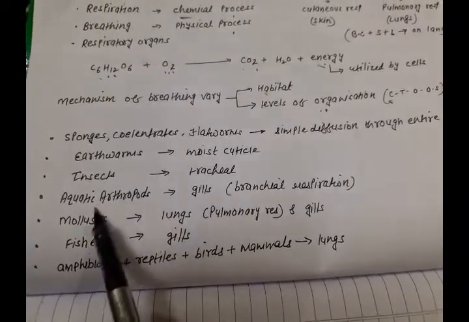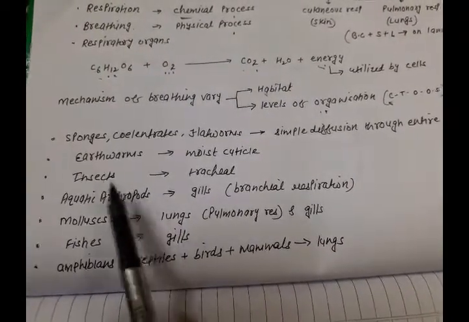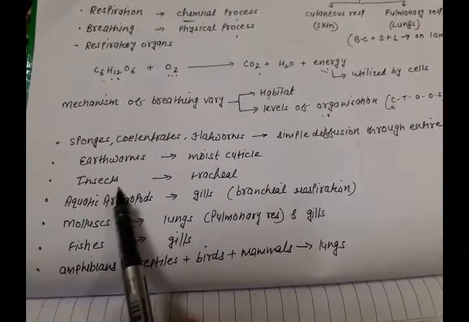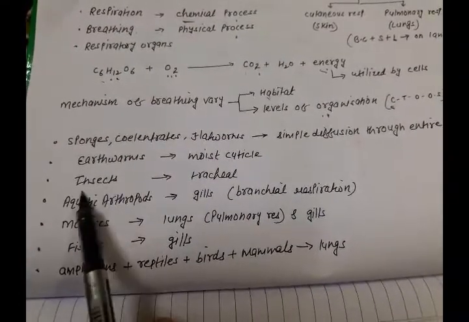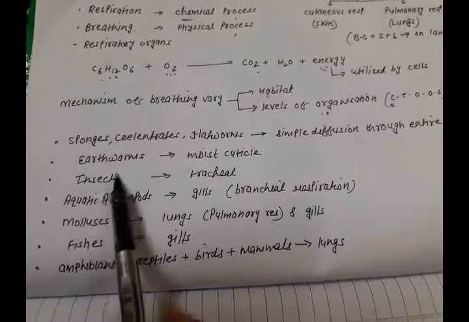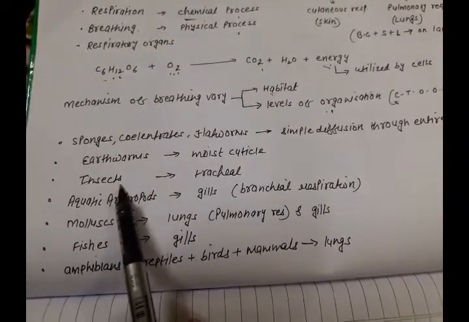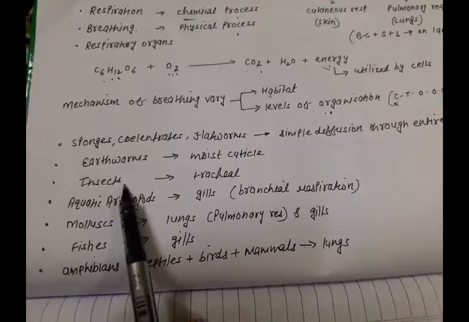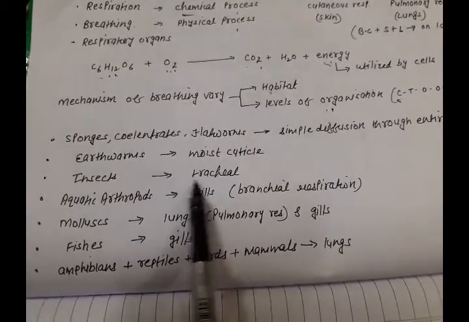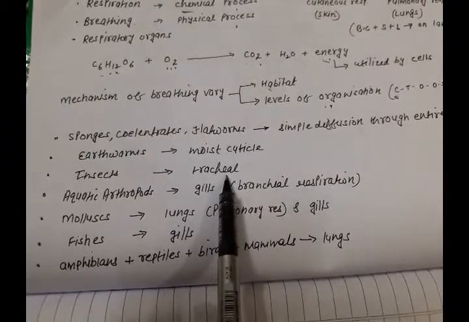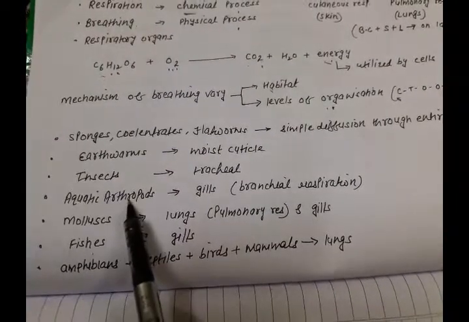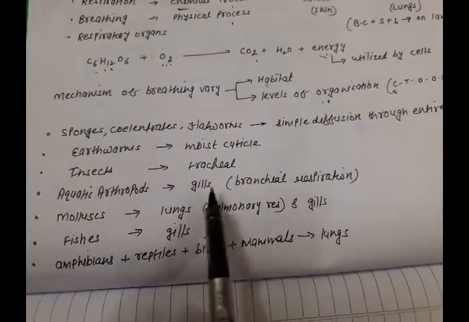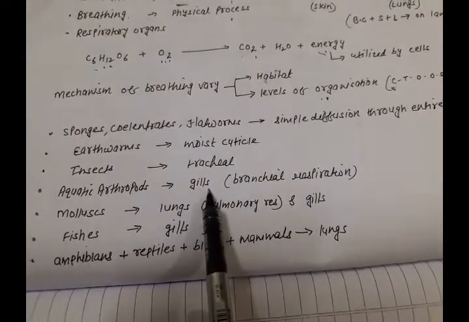Now what about aquatic arthropods? Insect is also an arthropod, but insects, where are they found? They are terrestrial. Means terrestrial arthropods use a network of tube for the exchange of gases, and aquatic arthropods use gills for the respiration.